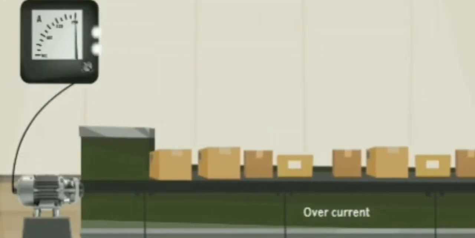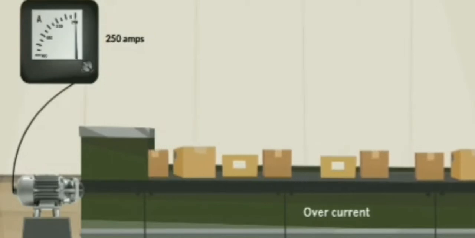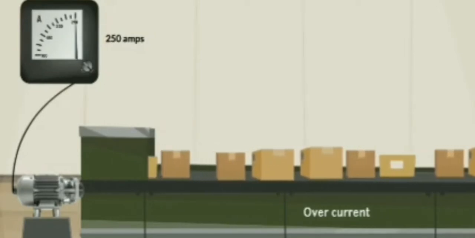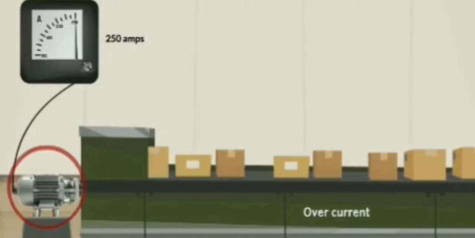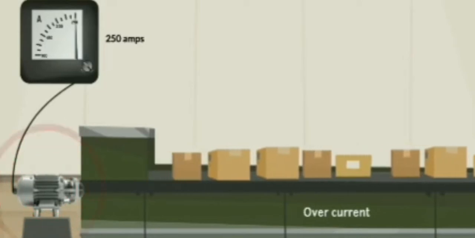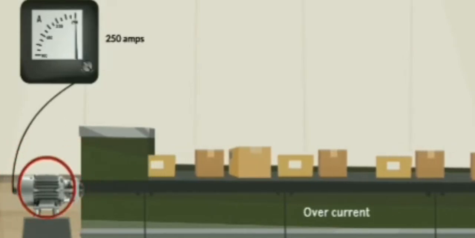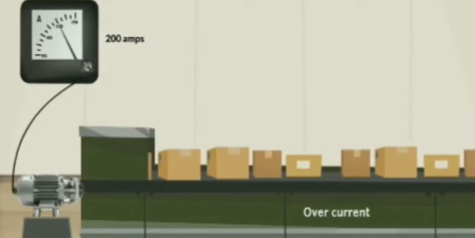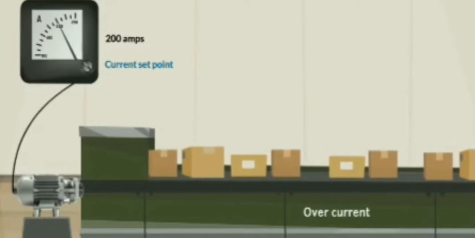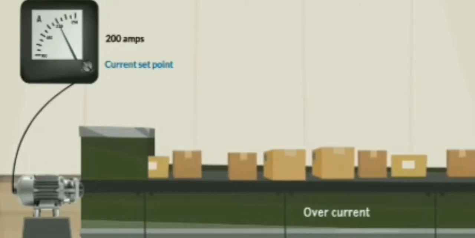Now, let us look at overcurrent. In this scenario, if the ammeter shows more than 250 ampere, then it is more than the full load current of the motor. This abnormality is known as overcurrent and it is very harmful for the motor. The motor may be damaged if it runs with this amount of current. So, the overcurrent protection is provided with proper current set point based on the motor full load current, that is 200 ampere in this case.